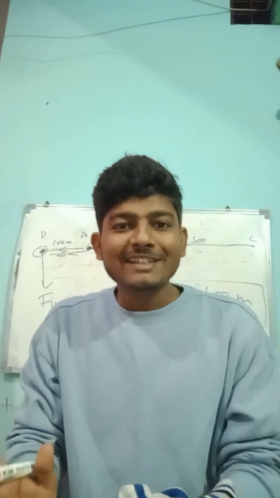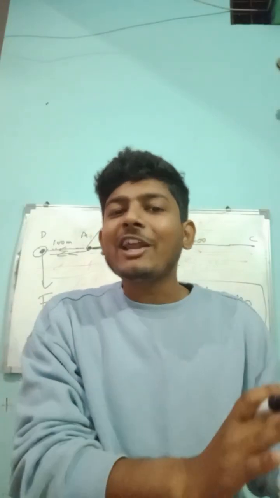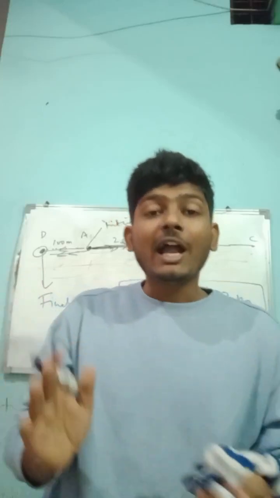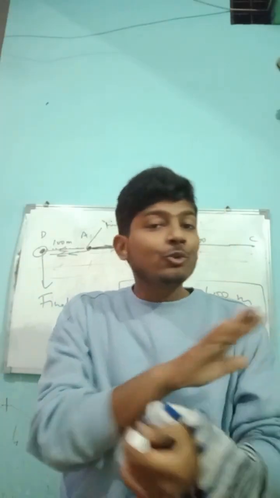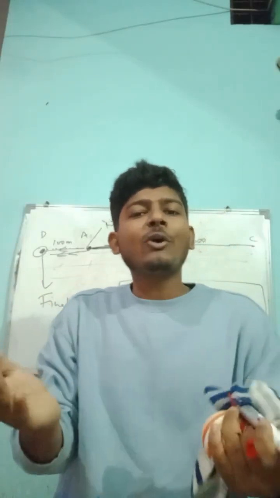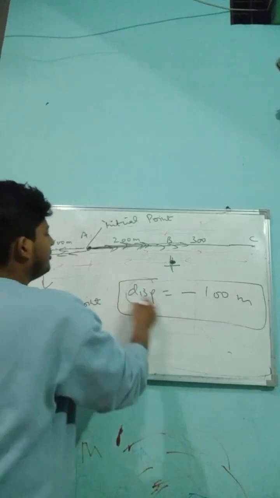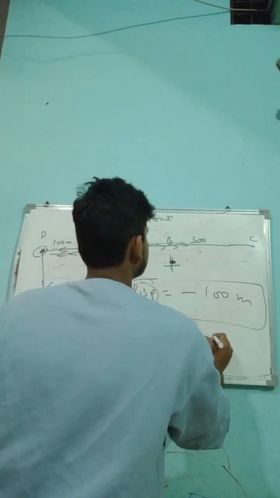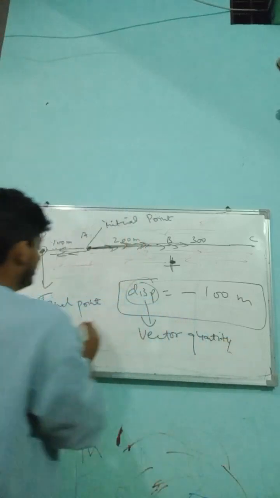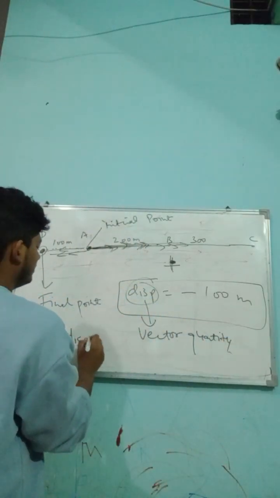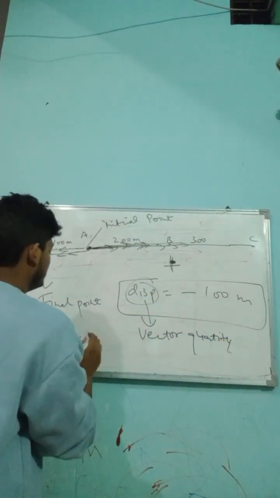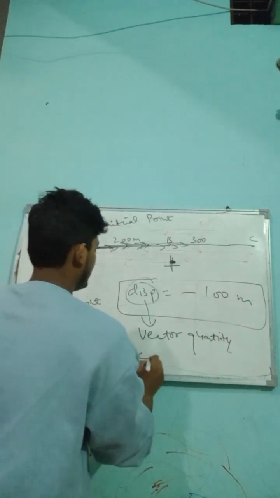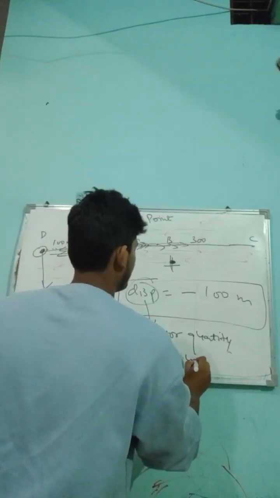Those physical quantities which depend upon the direction are called vector quantities. So displacement is a vector quantity, and those physical quantities which do not depend upon the direction are called scalar quantities. So distance is a scalar quantity.